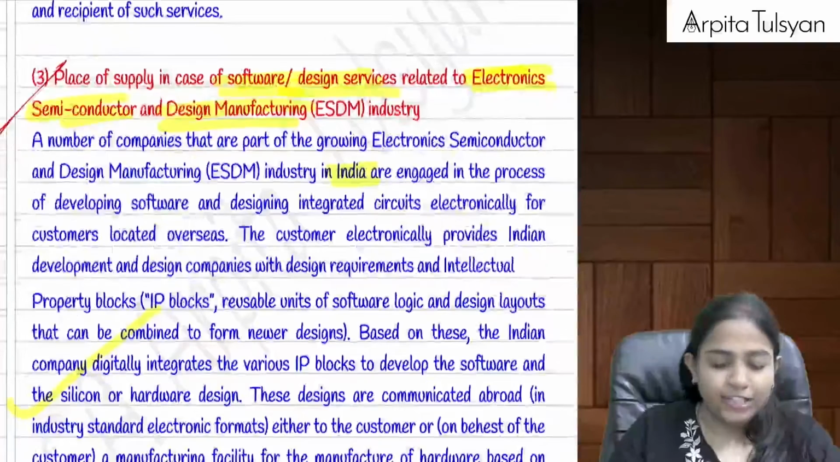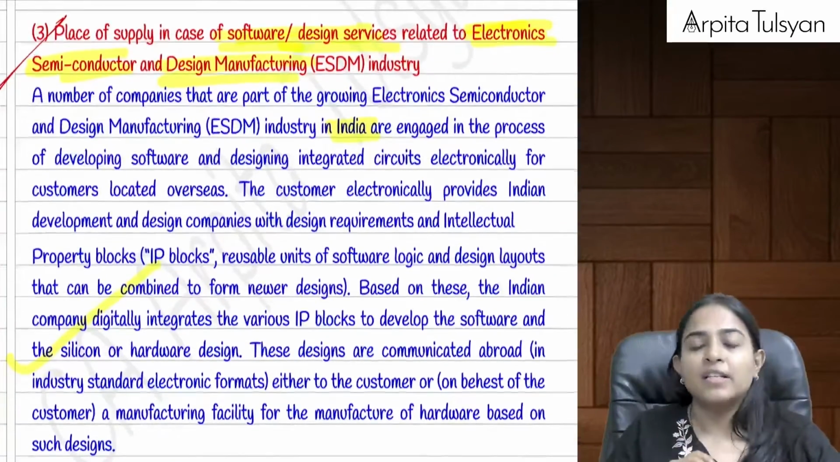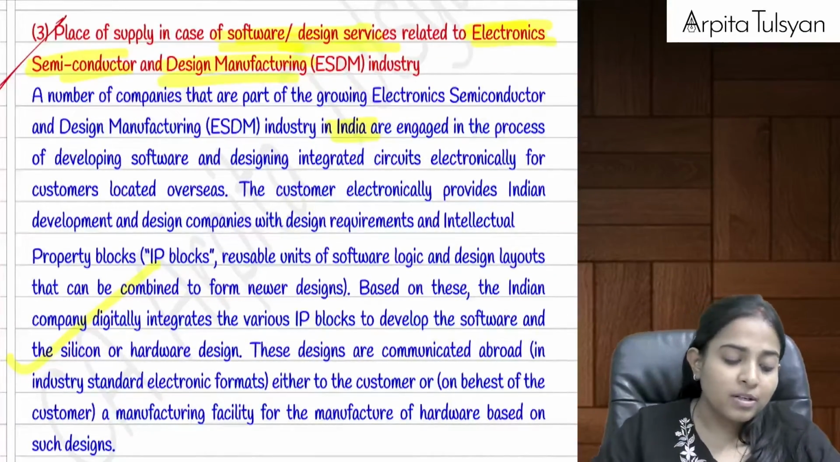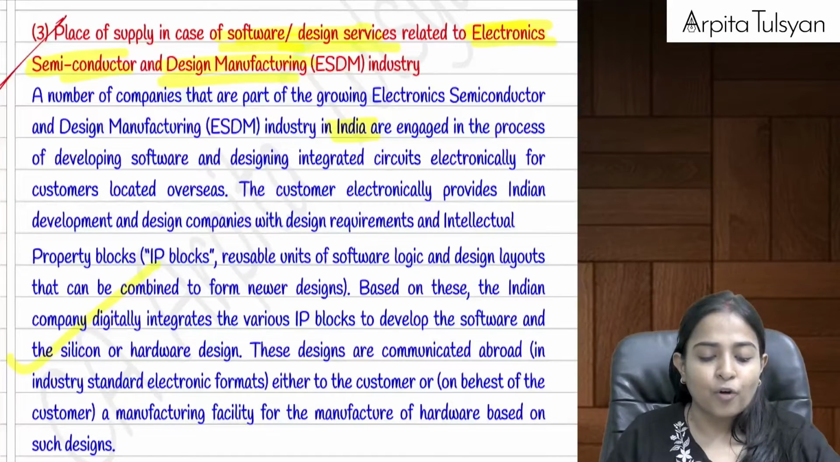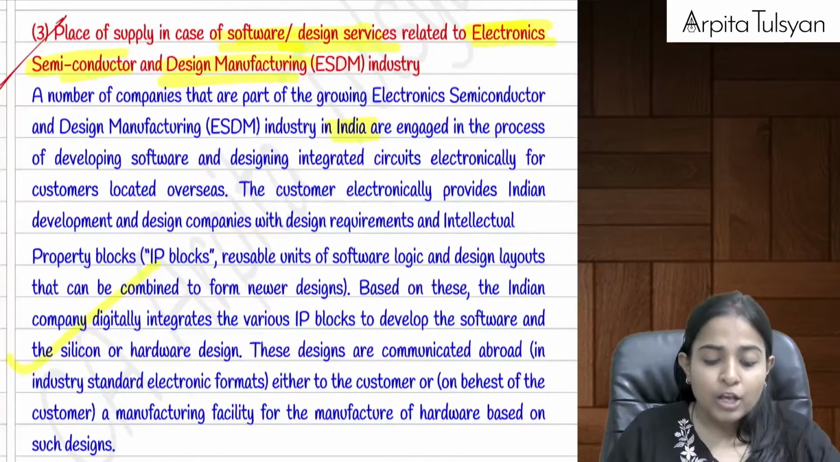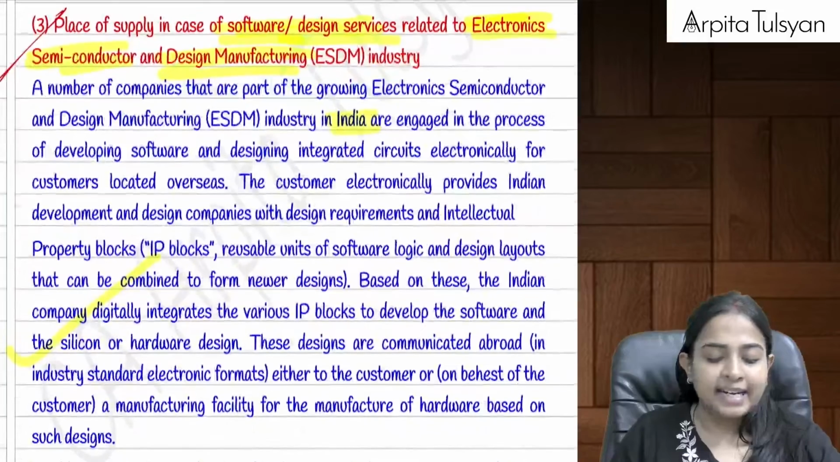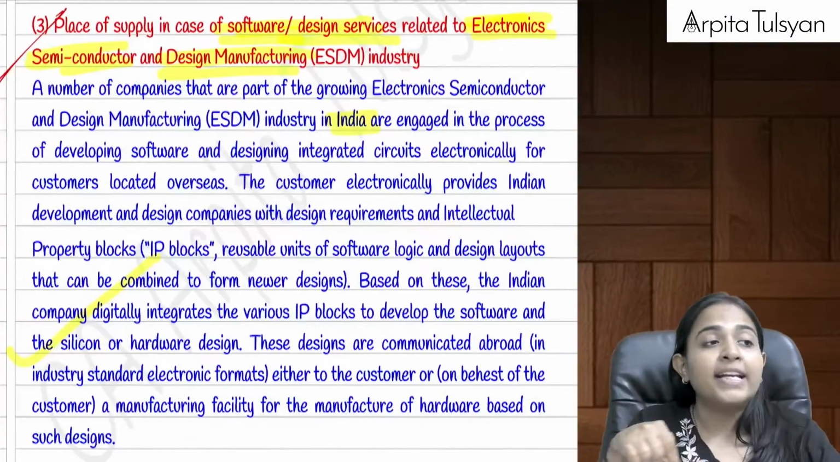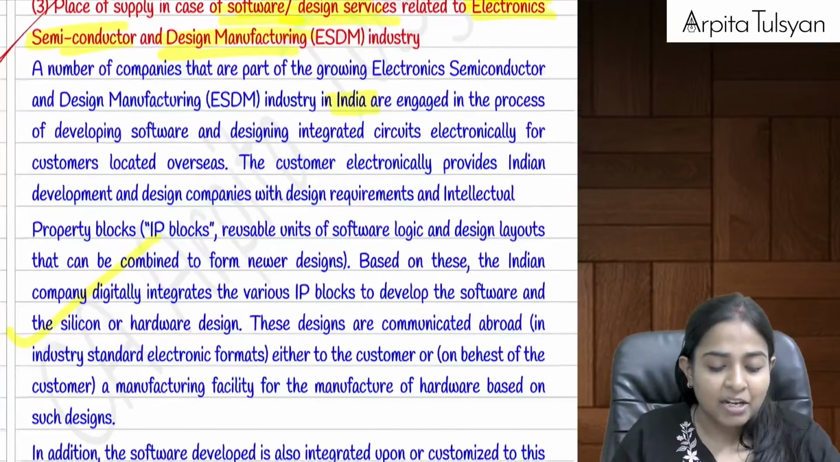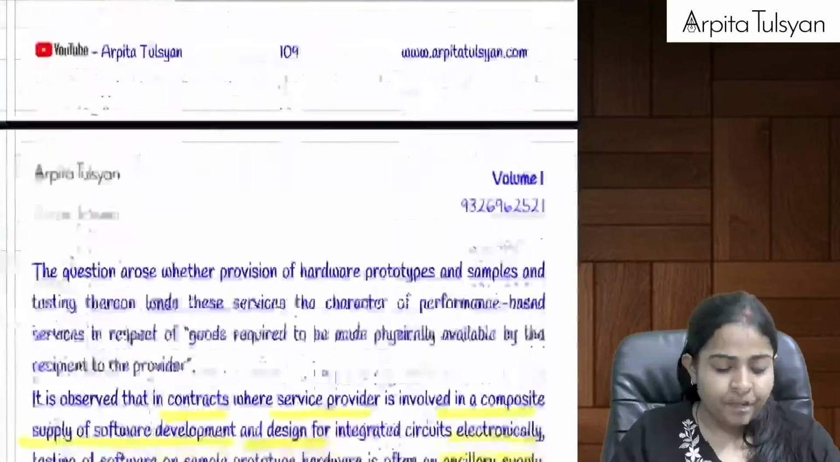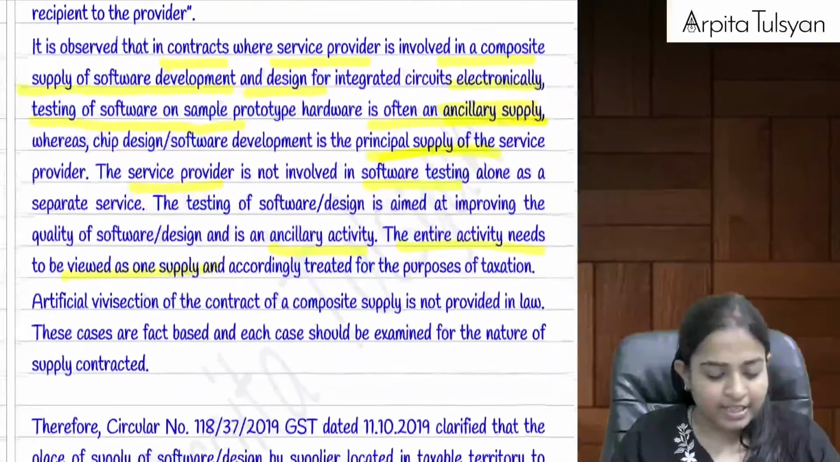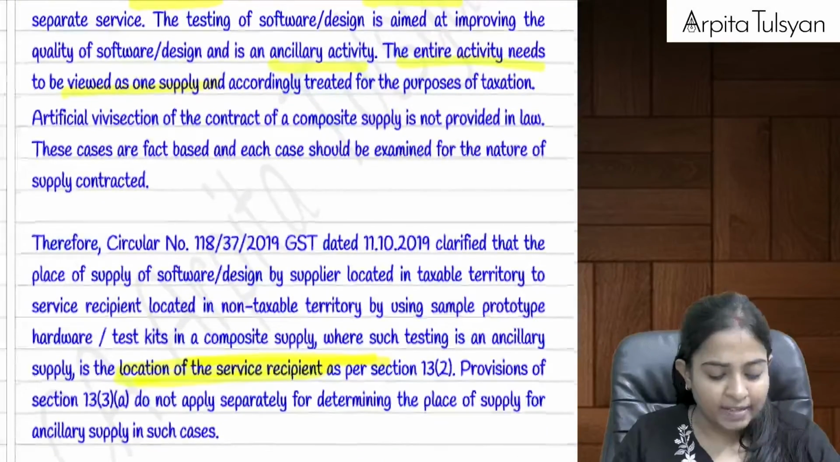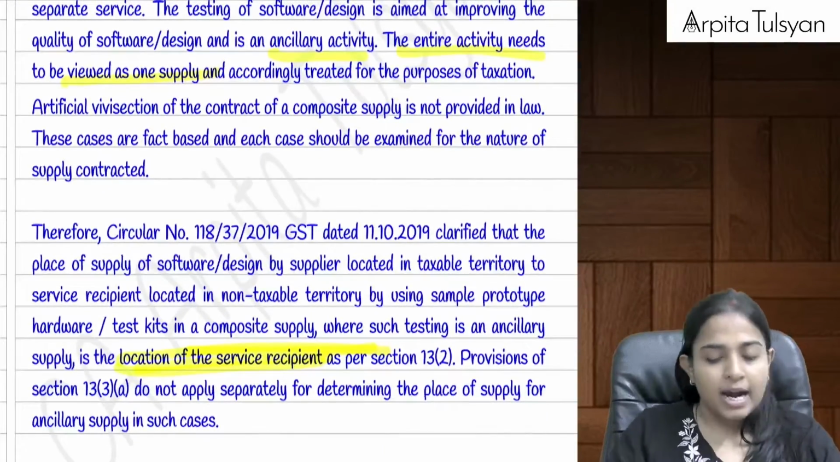Then after that, the next one, the third one. Check what is the third one. Third one was talking about place of supply in case of software or design services relating to ESDM industry. ESDM stands for Electronic Semiconductor and Design Manufacturing Industry. Okay, now listen, just try to understand what they are trying to tell us here.